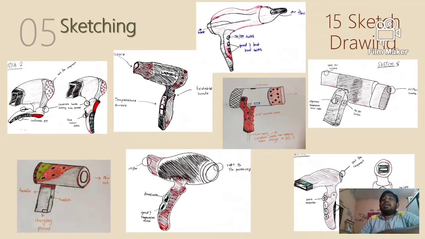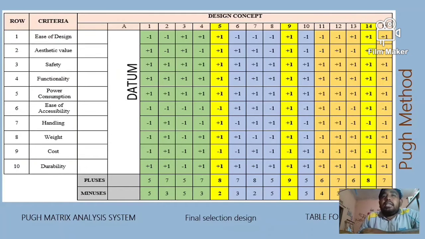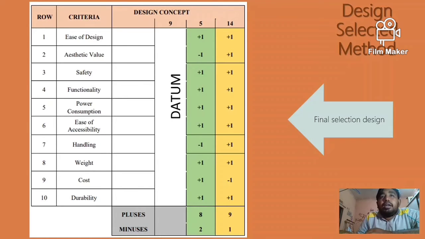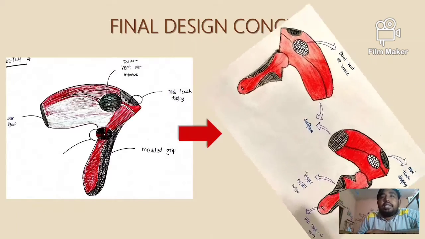Okay, we start our final design. First we sketched 15 sketches. From the 15, we selected 3 sketches using the punch method, and we selected the final sketch using the punch method again. This is our 3 sketches, and then the final design chosen by another punch method.